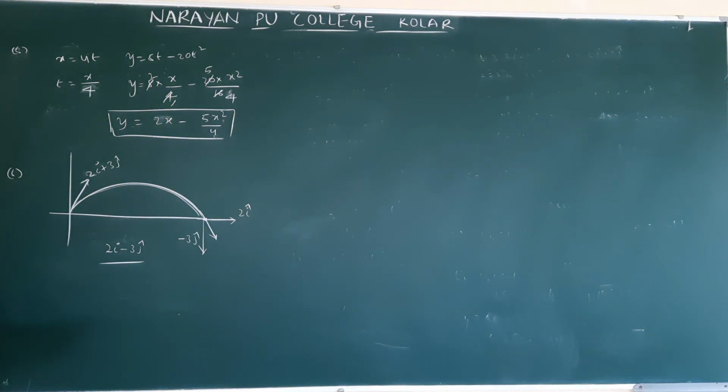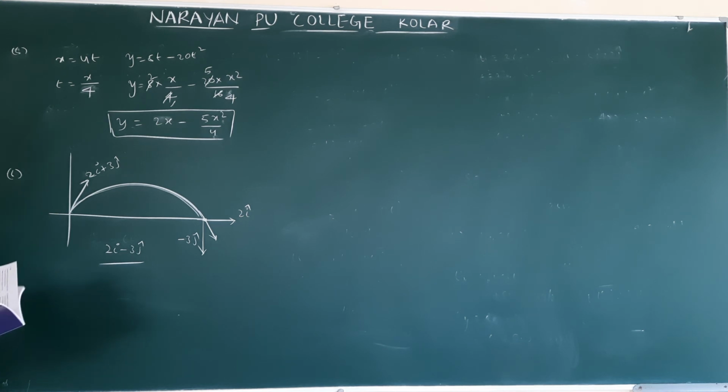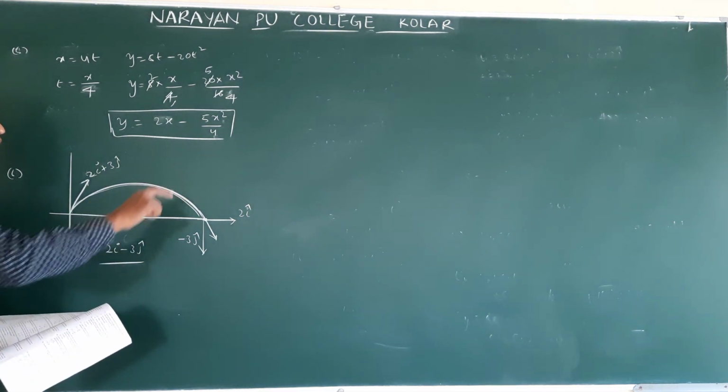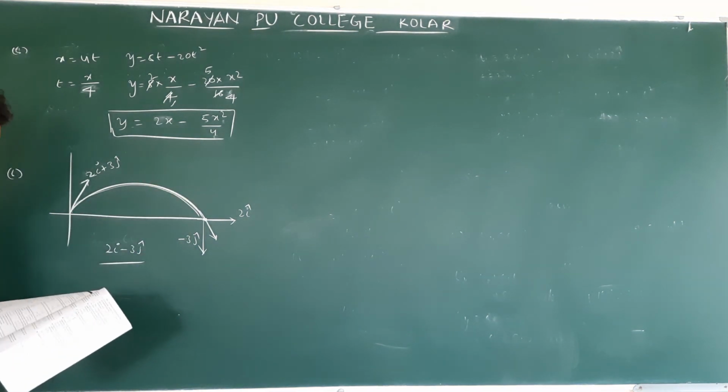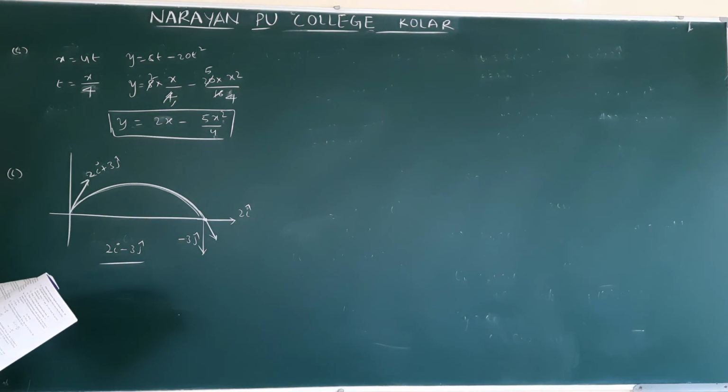Check this answer 6 to 1. This question was asked in NEET actually. Sixth question, option is 2i cap minus 3j cap. Clear? Only the direction changes. The horizontal component does not change. The vertical component's direction changes. Next, 7.